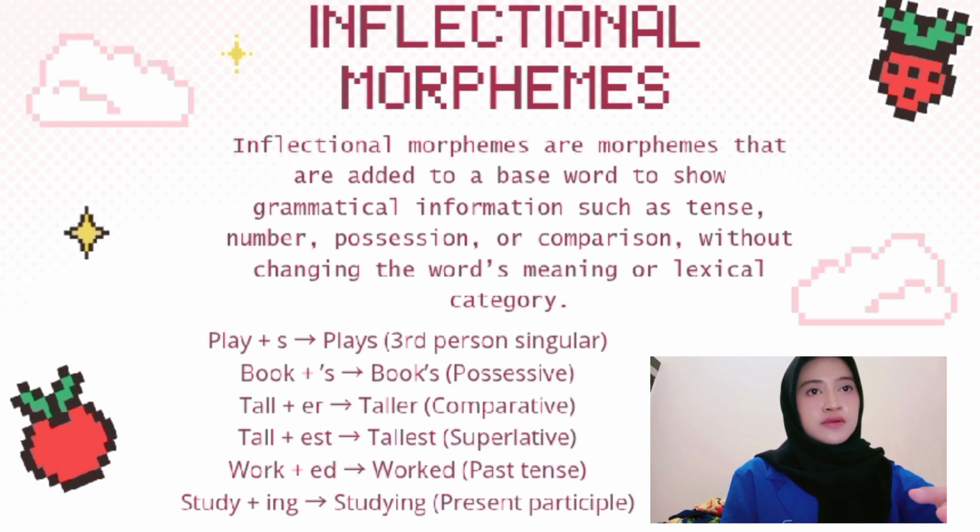For example, play plus s equals plays, third person singular. Book plus s equals books, plural. Tall plus er equals taller, comparative. Tall plus est equals tallest, superlative. Work plus ed equals worked, past tense. Study plus ing equals studying, present participle.